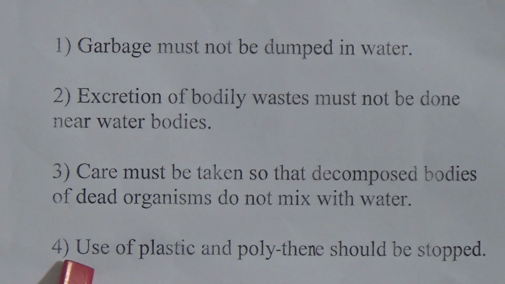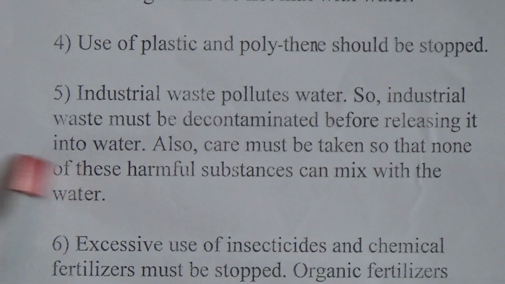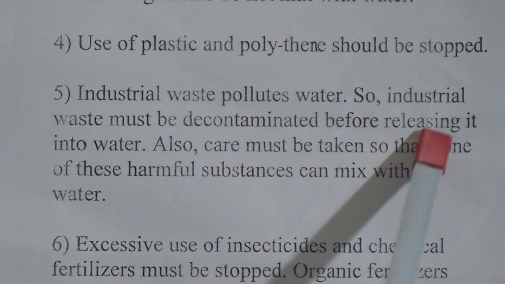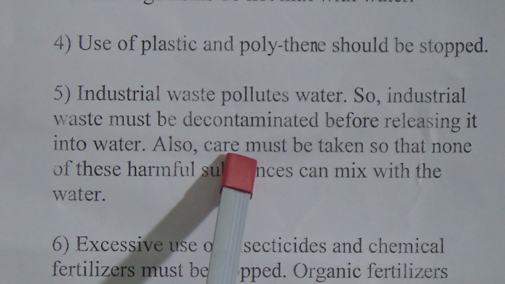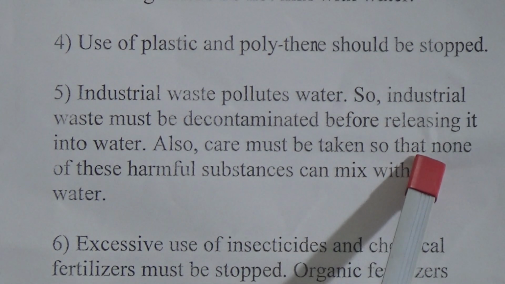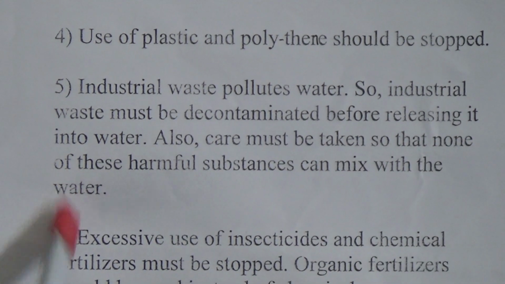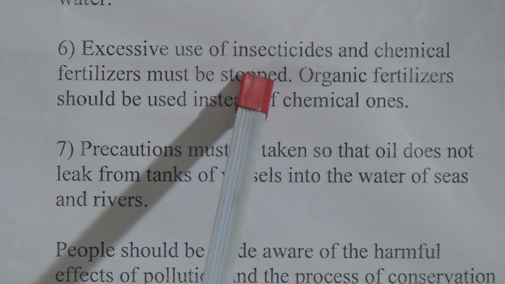4 number point is, use of plastic and polythene should be stopped. 5 number point is, industrial waste pollutes water, so industrial waste must be decontaminated before releasing it into water. Also, care must be taken so that none of these harmful substances can mix with the water. 6 number point is, excessive use of insecticides and chemical fertilizers must be stopped.